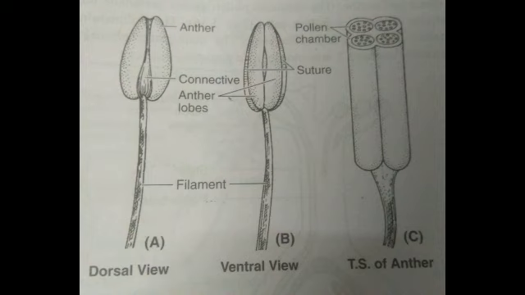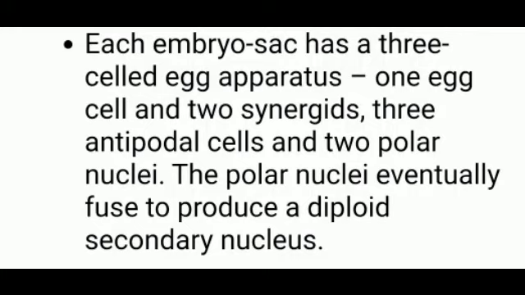Already we know from a previous class that whenever gamete formation takes place, there is meiosis division, and this meiosis helps in maintaining the number of chromosomes. Same here, microsporangia contain microspore mother cells which are diploid, which give rise to pollen grains which are haploid, so that when these pollen grains fuse with the egg, it gives rise to a diploid.